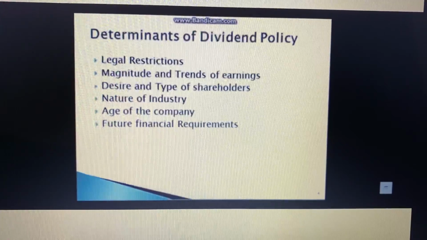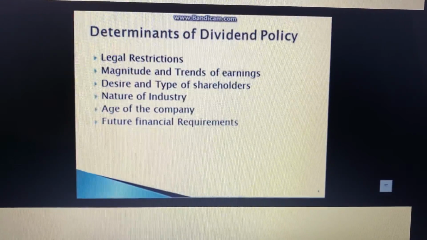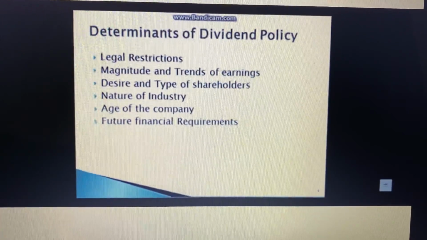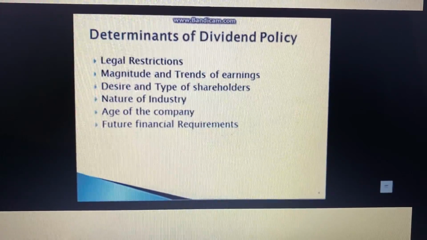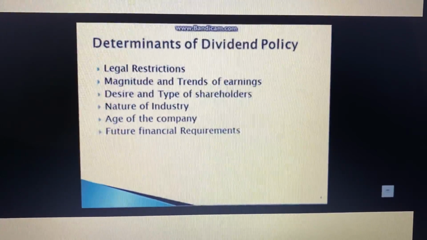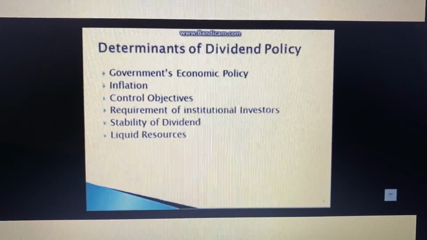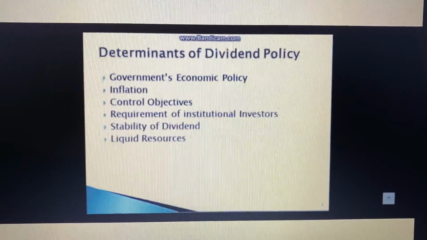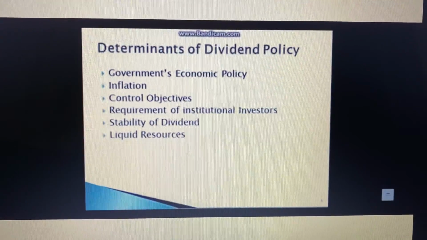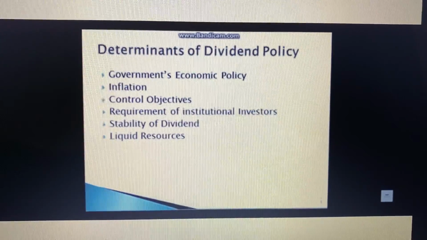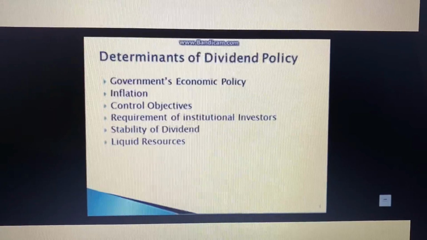Now, the determinants of dividend policy. It depends upon the legal restrictions, magnitude and trends of earnings, desire and type of shareholders, nature of industry, age of the company, and future financial requirements. Other determinants are the government's economic policy, inflation, control objectives, requirement of institutional investors, stability of dividend, and the liquid resources.